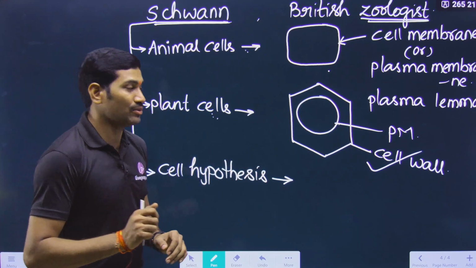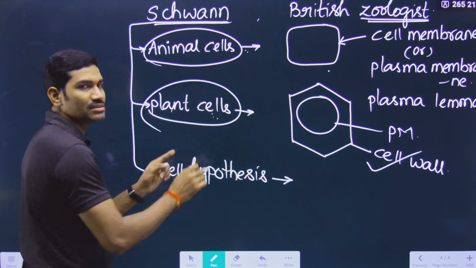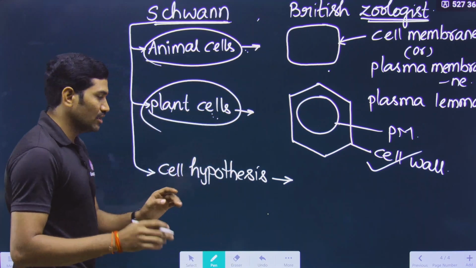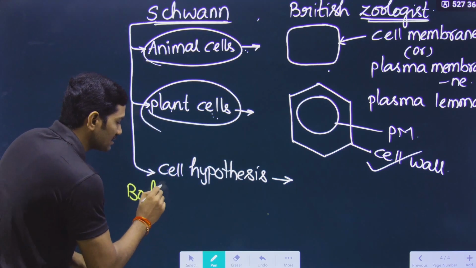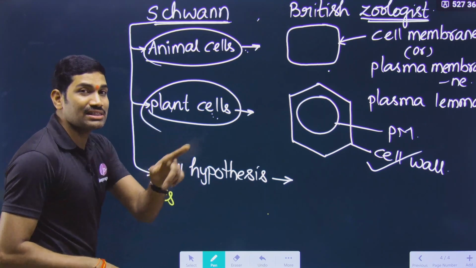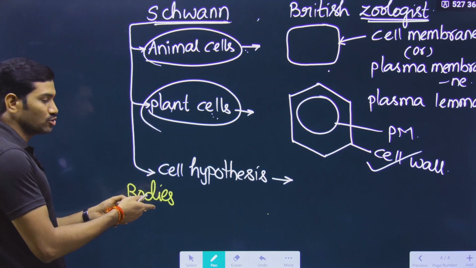And what is the cell hypothesis? You can understand this. Schwann observed animal and plant cells, yes or no? So based on this only he gave the sentence. What is the cell hypothesis? If you understand the cell hypothesis, the same sentence you can relate with the cell theory. There is a small difference, that's it. That's why I am writing the sentence also.